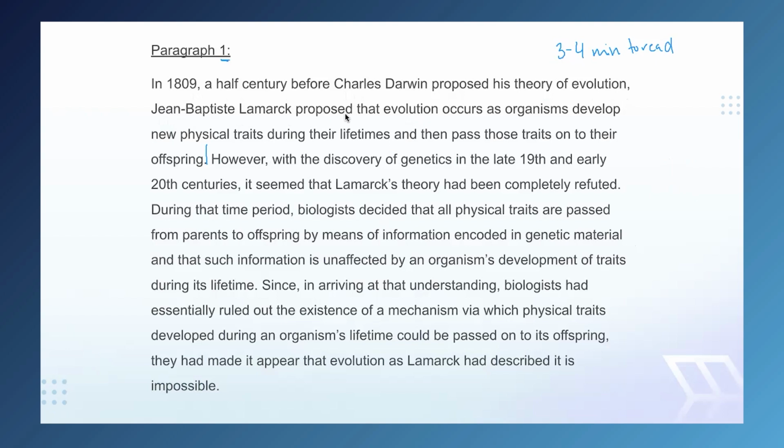Jean-Baptiste Lamarck proposed that evolution occurs. And then all of this is Lamarck's theory. And that's as much as I need to understand for now, that this stuff is Lamarck's theory. I don't actually need to understand what that theory is, what it means. Now, I am going to note some key words and phrases in this theory. So, develop new physical traits during their lifetimes, pass those traits on to their offspring.